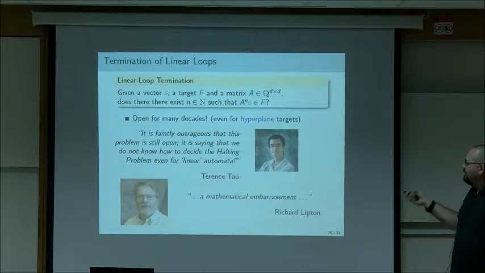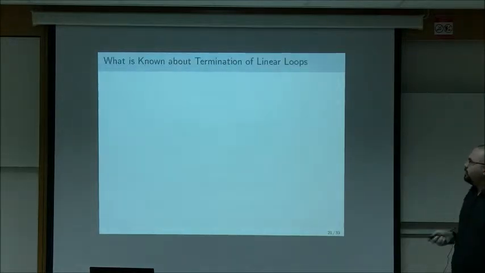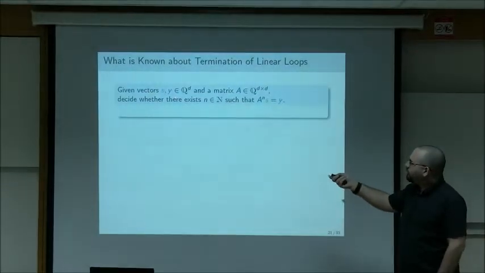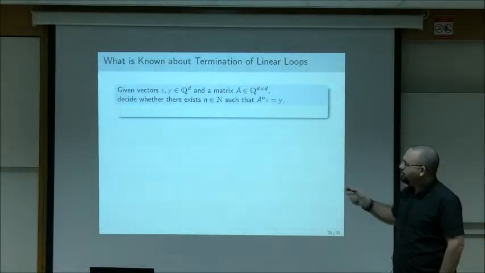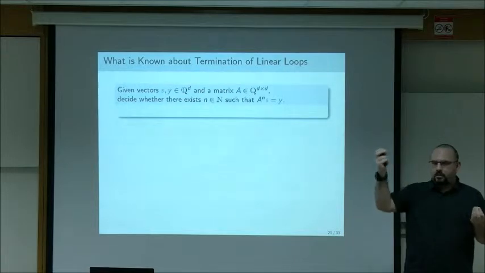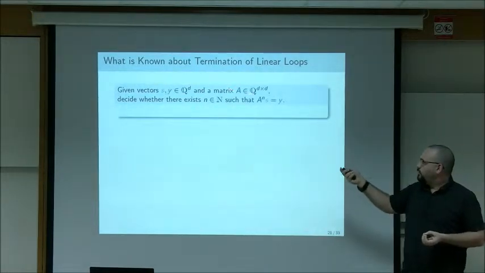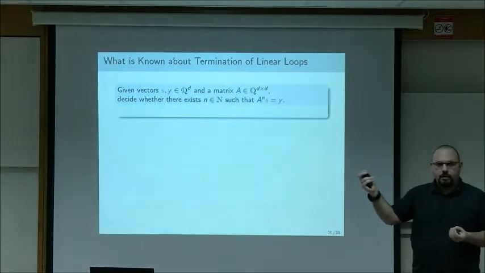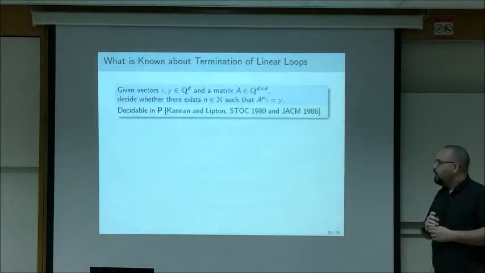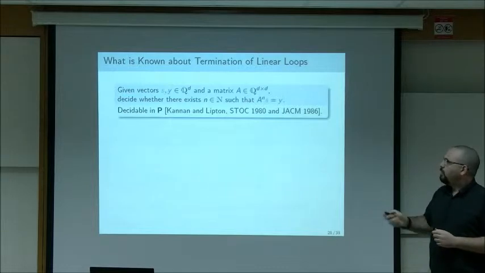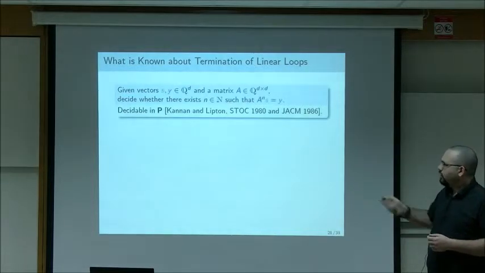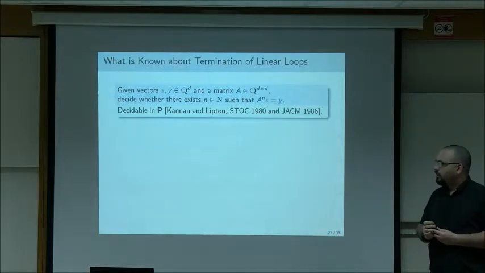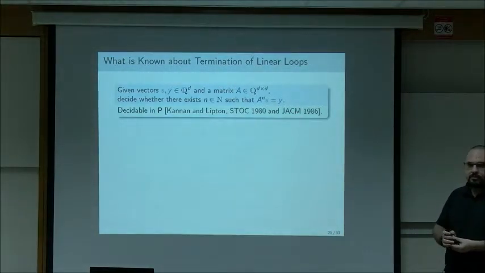What do we know about termination of linear loops? The original problem was raised in the 70s by Harrison, and there the problem was with a singleton target set. We're given two vectors, s and y, and a matrix A, and we simply ask: will the orbit of s ever hit exactly y? This was open for roughly 10 years, until it was shown to be decidable in p-time by Cannon and Lipton, and this is now dubbed the Cannon-Lipton orbit problem. These are two beautiful works that show this is decidable in p-time using a non-trivial set of tools.